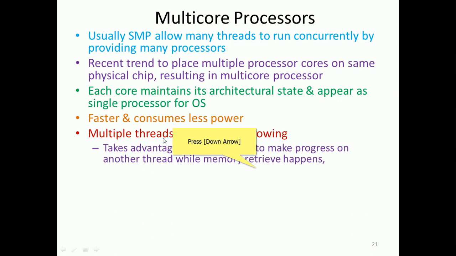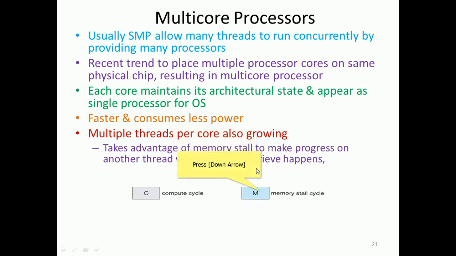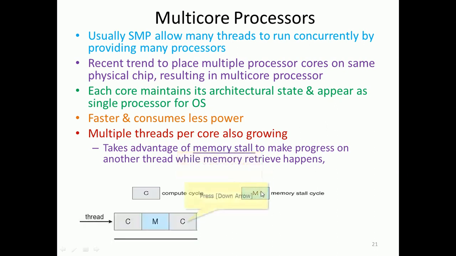So the core can make progress on another thread while the memory retrieval happens, right. So a thread has a compute cycle, and next a memory stall due to waiting for memory data, so it has to wait. Afterwards it continues with computation, right.